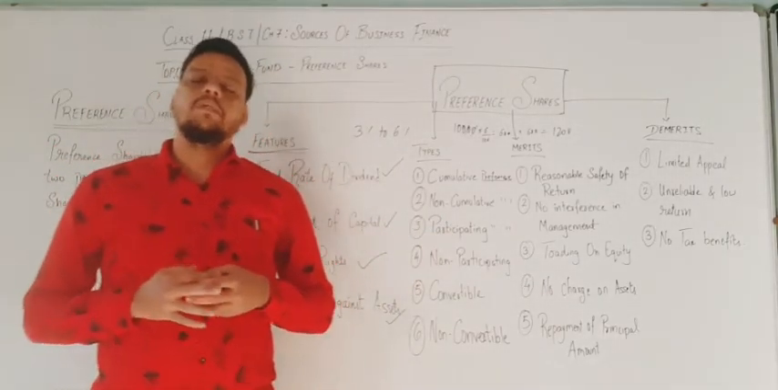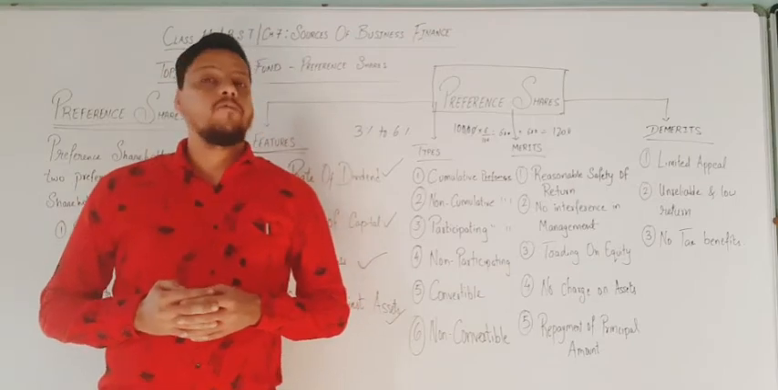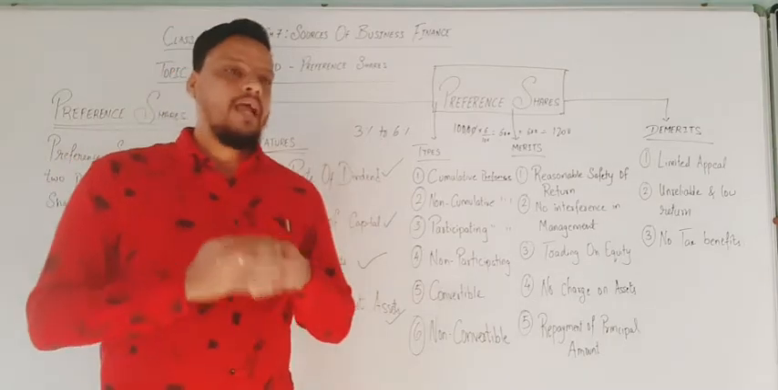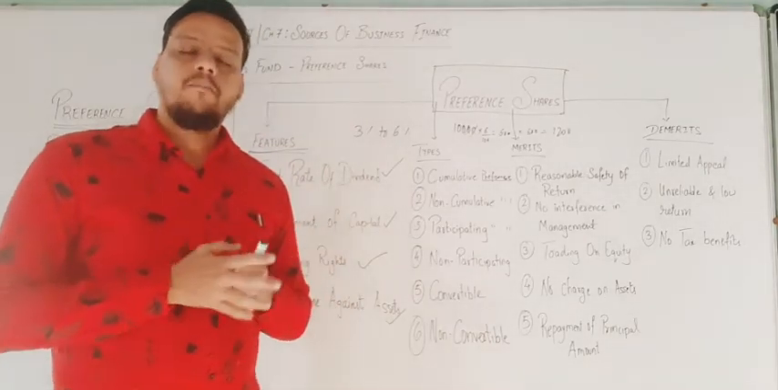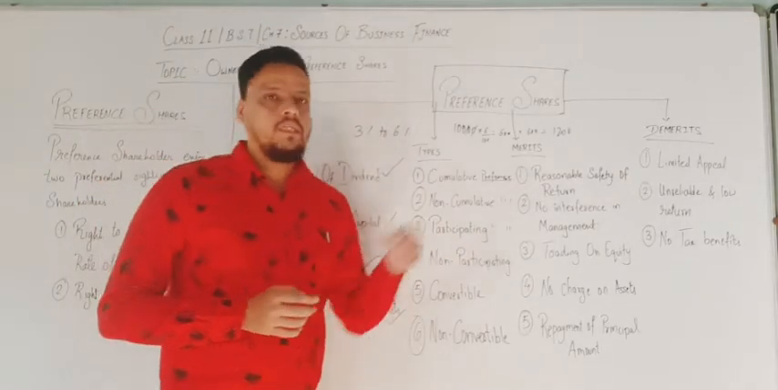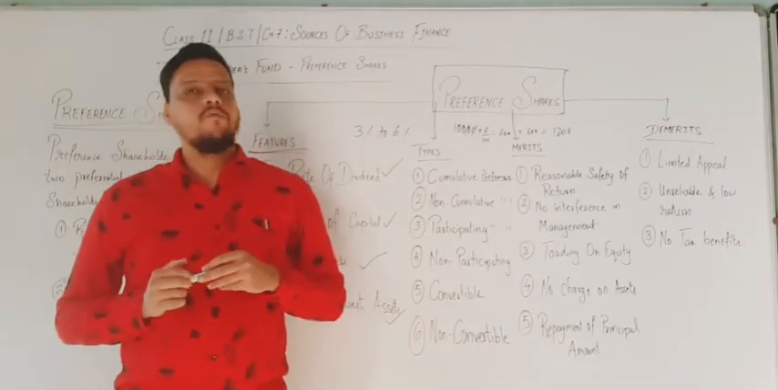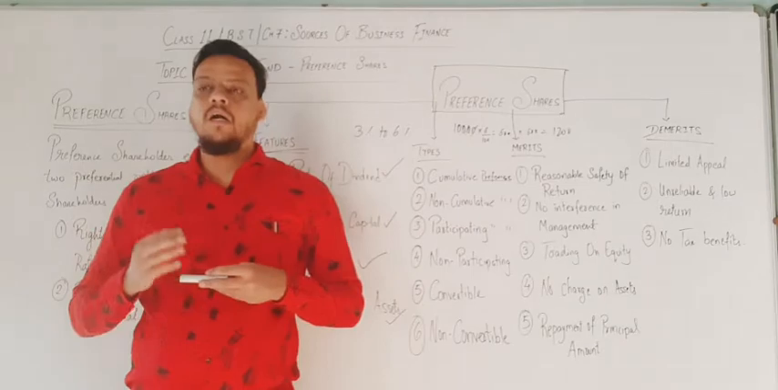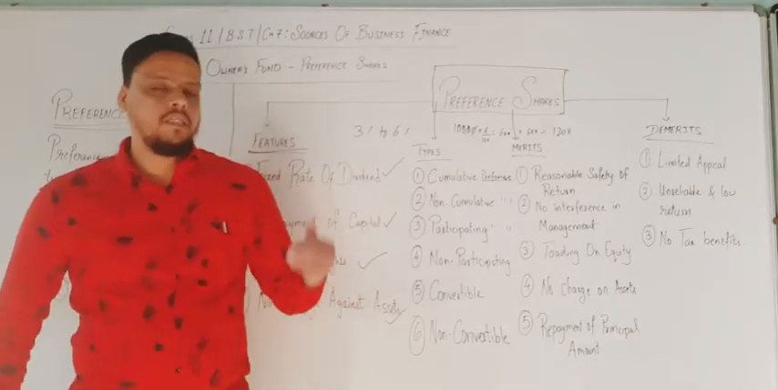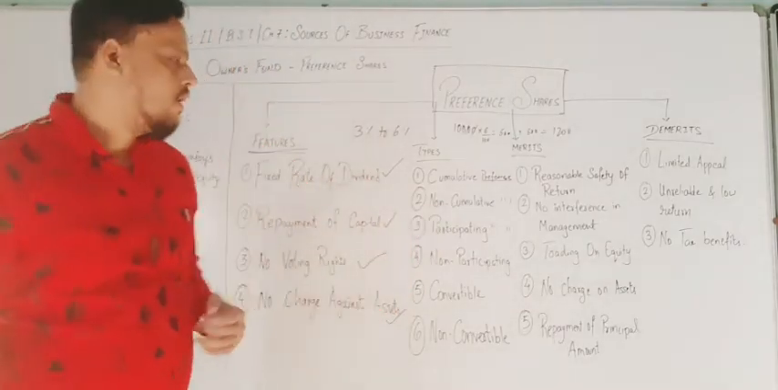What is participating preferred share? Participating preferred shares are the shares where shareholders have a right to take benefits on shares and they are participating in the management decisions. These preferred shareholders get the surplus dividend after participating in the decisions.